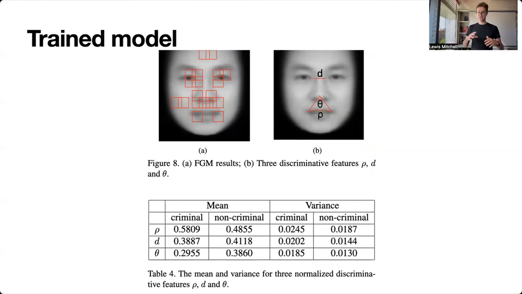And they even talk in the paper, interrogating this a bit further. Like, here's an actual picture of the trained model. Here are the features for these so-called discriminative features, which tell you whether a face is a criminal or not. So these are the parameters that are important: the distance between the eyes there, this angle in the nose, and then this angle, this curvature row of the face at that point. They're the things that tell you whether somebody's a criminal or not.